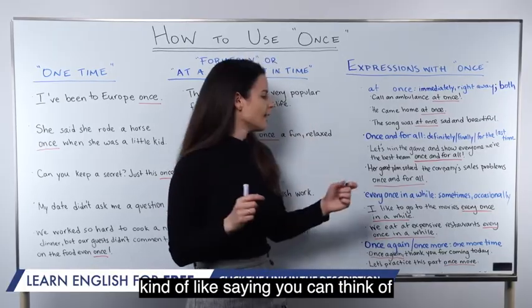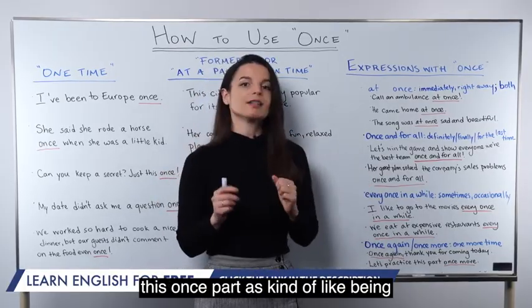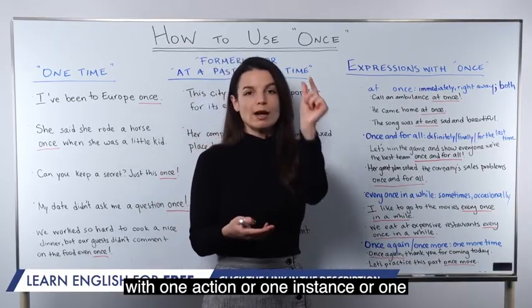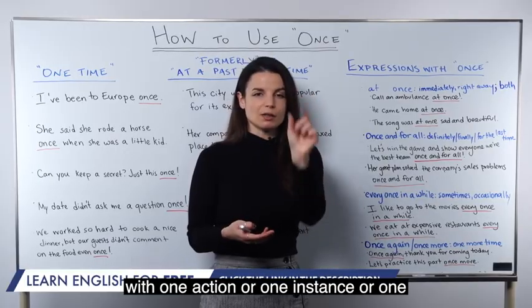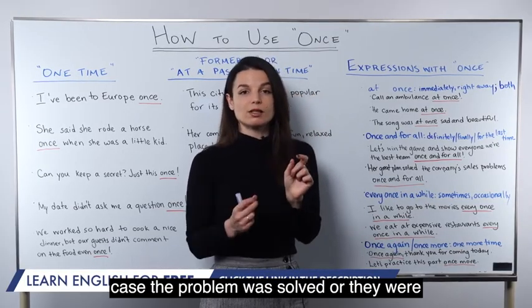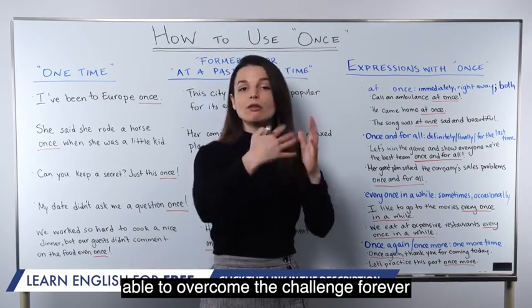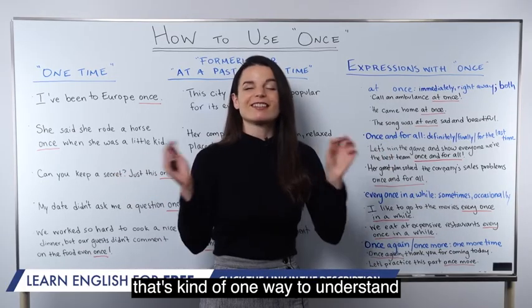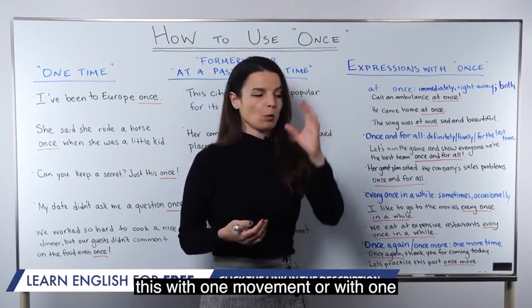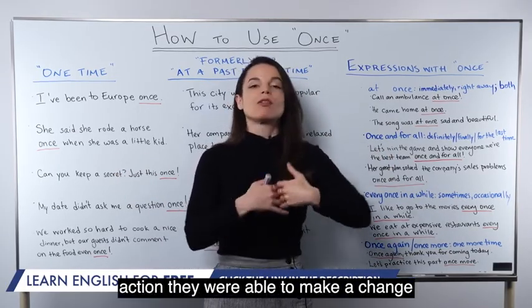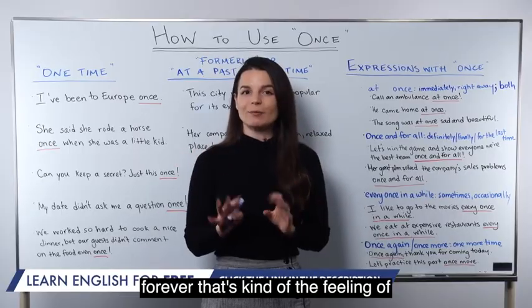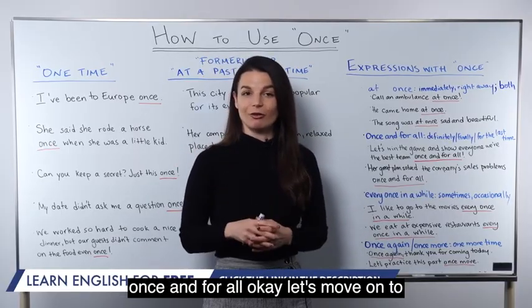So you can think of this once part as kind of like being with one action or one instance or one case, the problem was solved or they were able to overcome the challenge forever. That's kind of one way to understand this. With one movement or with one action, they were able to make a change forever. That's kind of the feeling of once and for all.